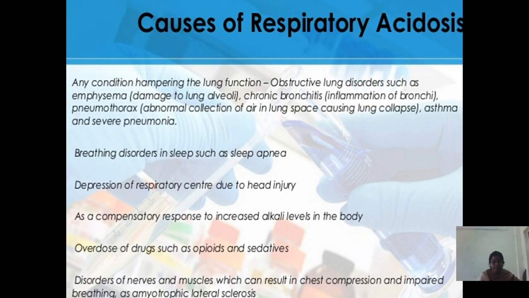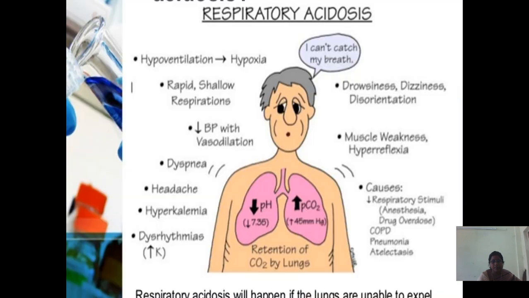Next, depression of respiratory center due to head injury, overdose of drugs such as opioids and sedatives, and disorders of nerves and muscles which can result in chest compression and impaired breathing, such as amyotrophic lateral sclerosis. These are the causes of respiratory acidosis.